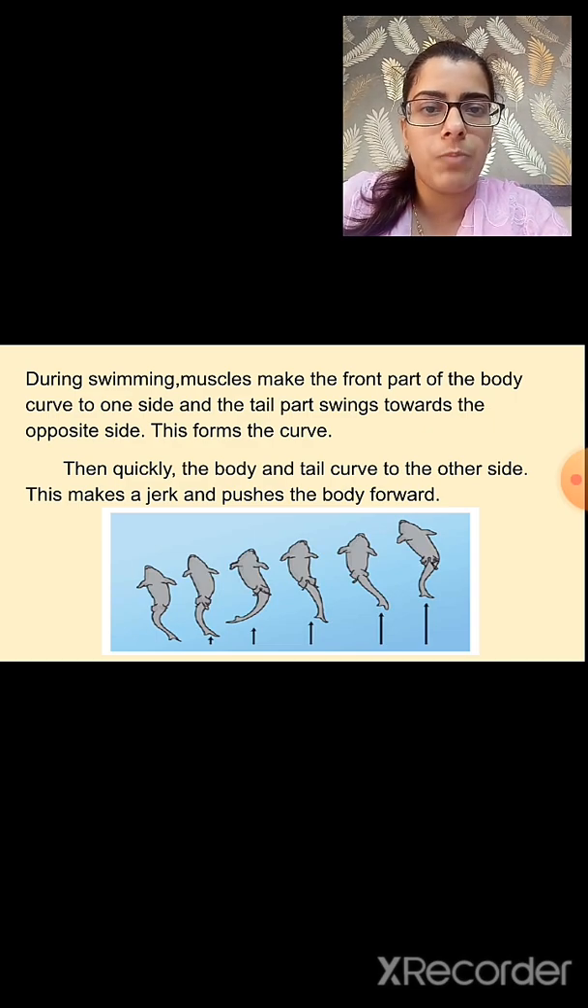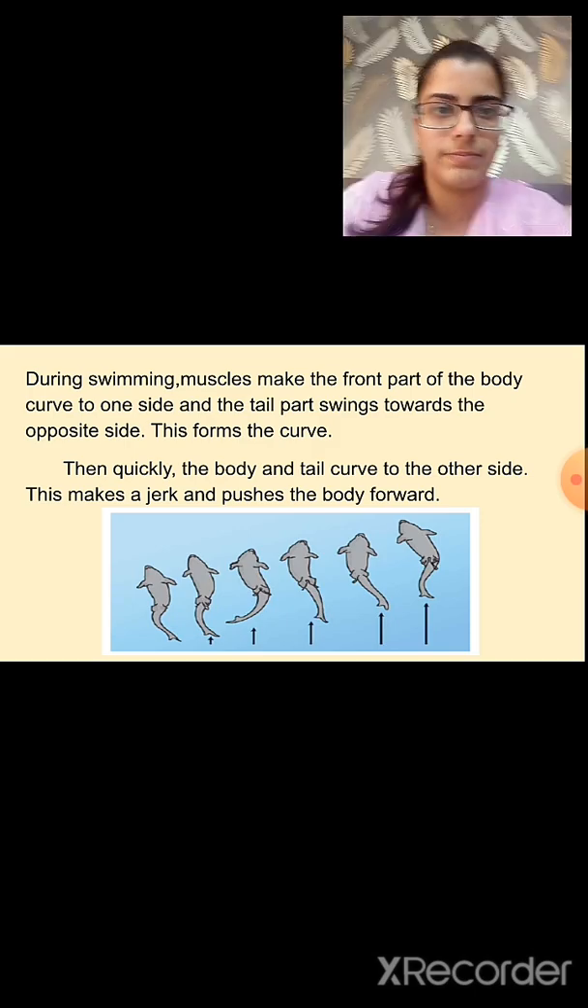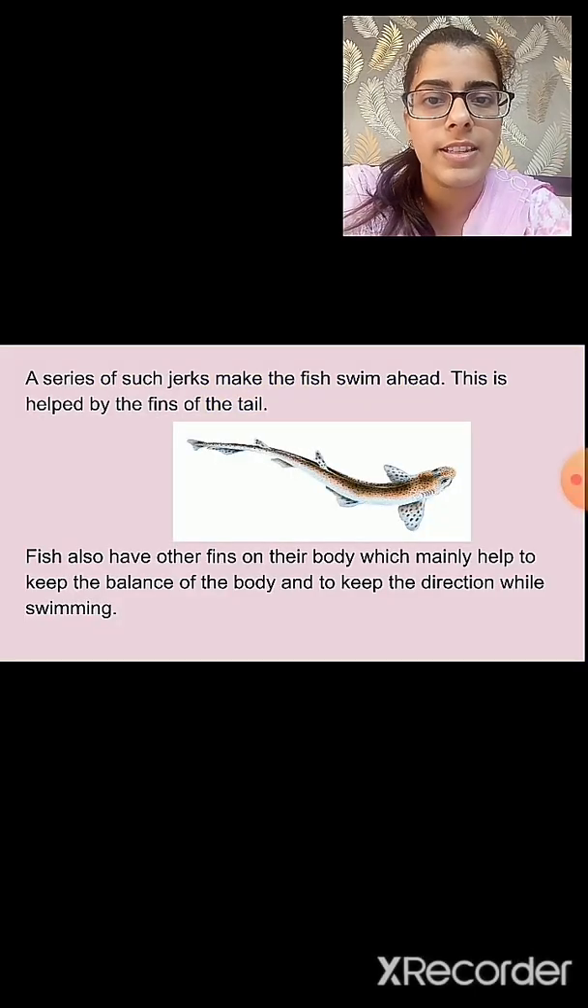Then quickly the body and the tail curve to the other side. This makes a jerk and pushes the body forward. A series of such jerks makes the fish swim ahead. So a repeated series of jerks are observed, which makes the fish swim ahead.